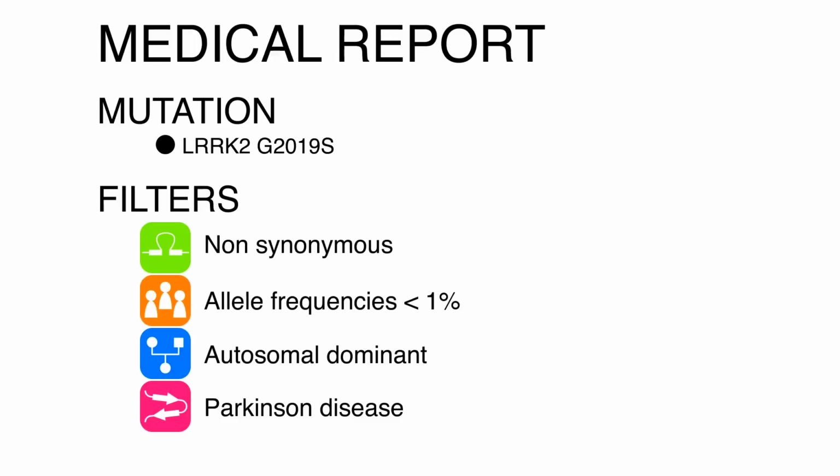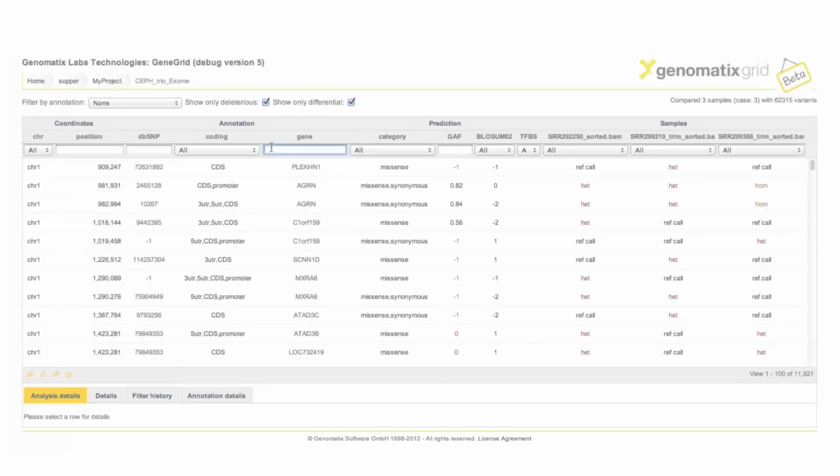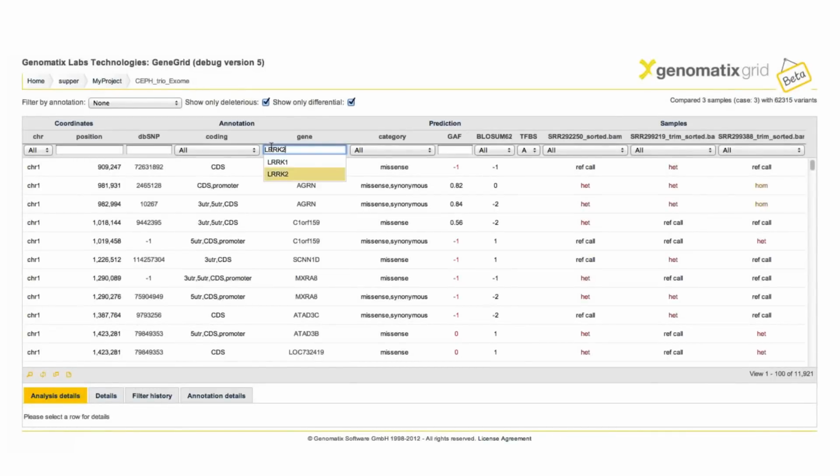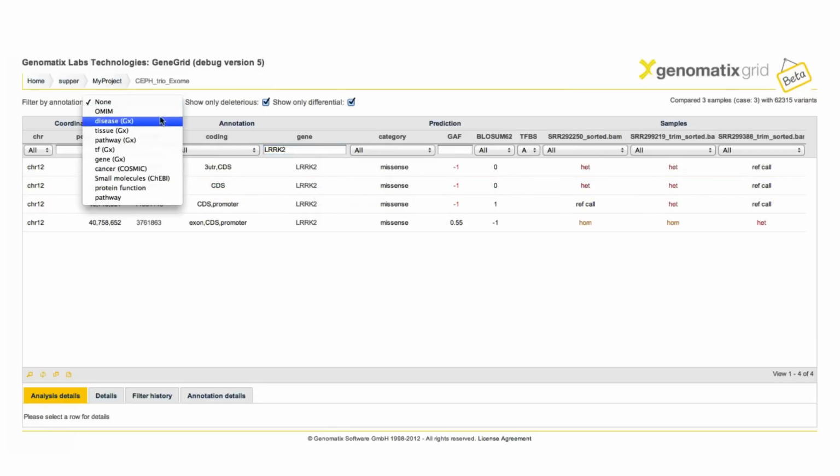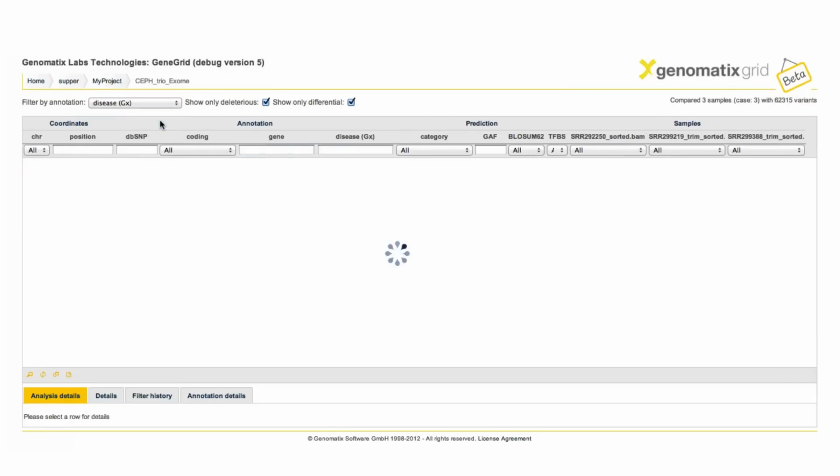When a potential causal variant is found, the medical report is generated by providing the filter settings and the causal variant itself. To enable medical staff applying this approach in an access-controlled setting, we've developed a tool called GeneGrid to allow for using all filters and overlay the medical information.